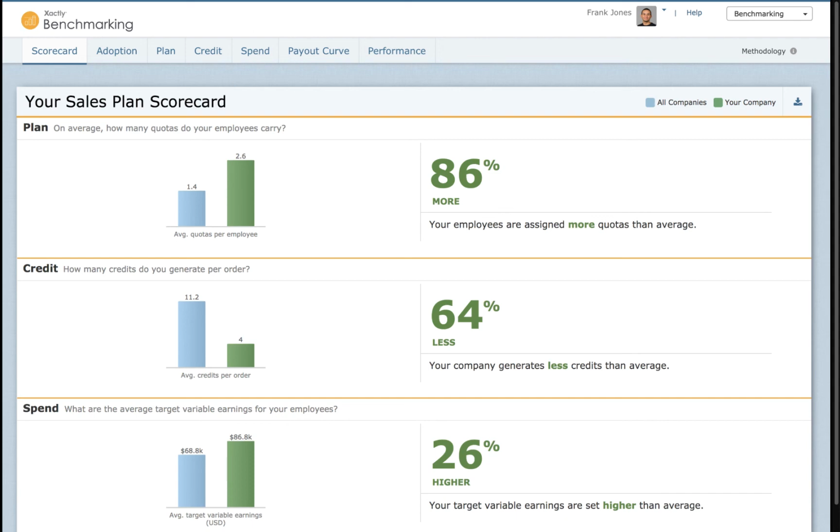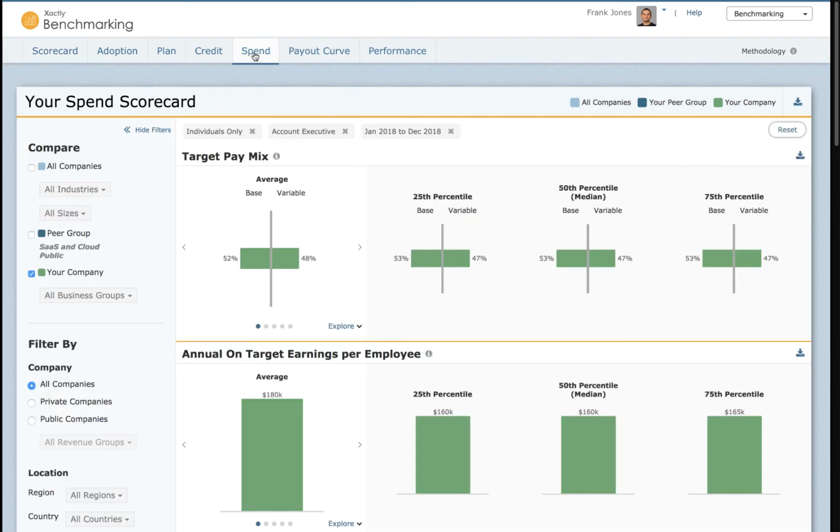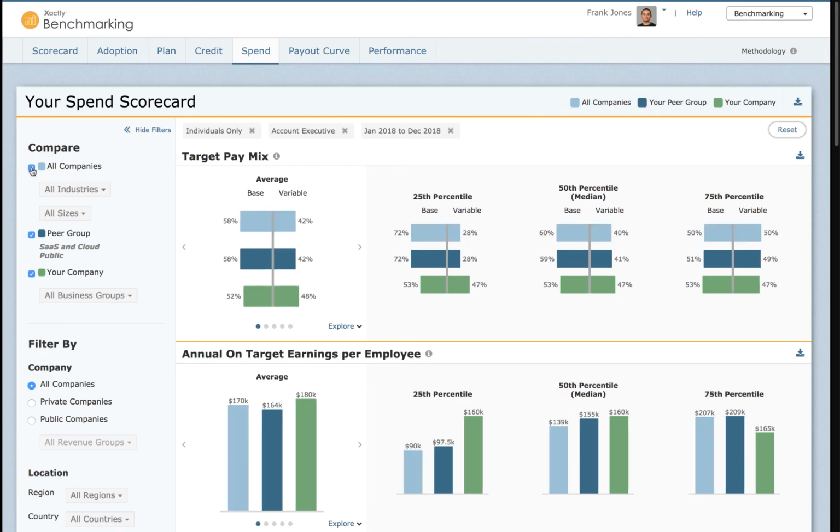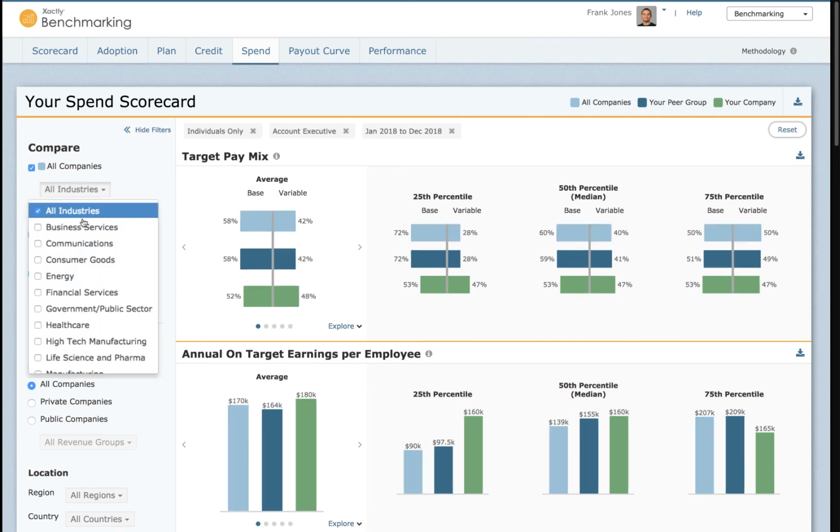So for the demo today, I'm going to focus just on the spend tab. This is going to let me drill in and look at how we pay compared to how other companies in my industry or even adjacent industries pay. So the first thing you'll notice is over here on the left, there's a number of colors. Right now, I'm only showing the green bar, which is my company, in this case, my demo company. But I can also add my closest peer group, or even all companies in our benchmark, and then further isolate that data down by different things.